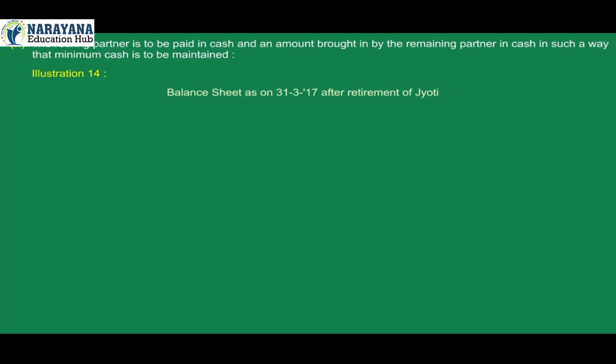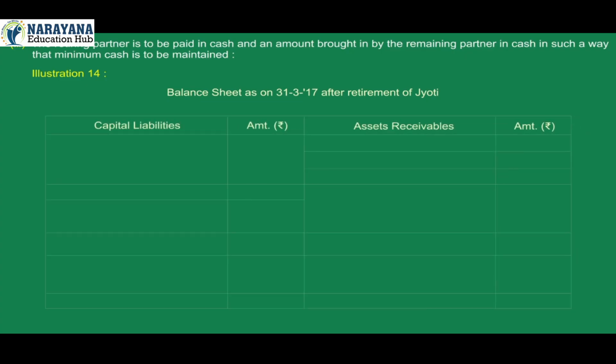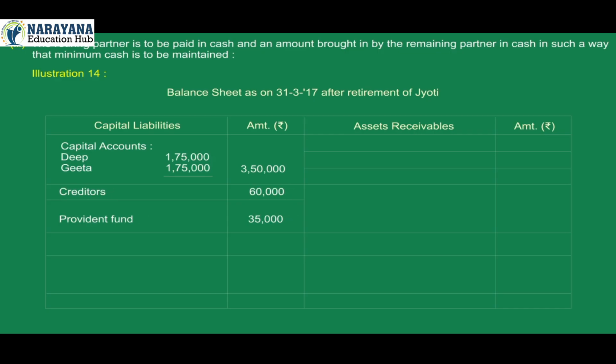Balance sheet as on 31st March 2017 after retirement of Jyoti. Capital liabilities amount, assets receivables amount. On the capital liability side, capital accounts Deep 1,75,000, Geeta 1,75,000, total 3,50,000. Creditors 60,000, provident fund 35,000, Jyoti's loan 1,77,000, total of capital liabilities 6,22,000.